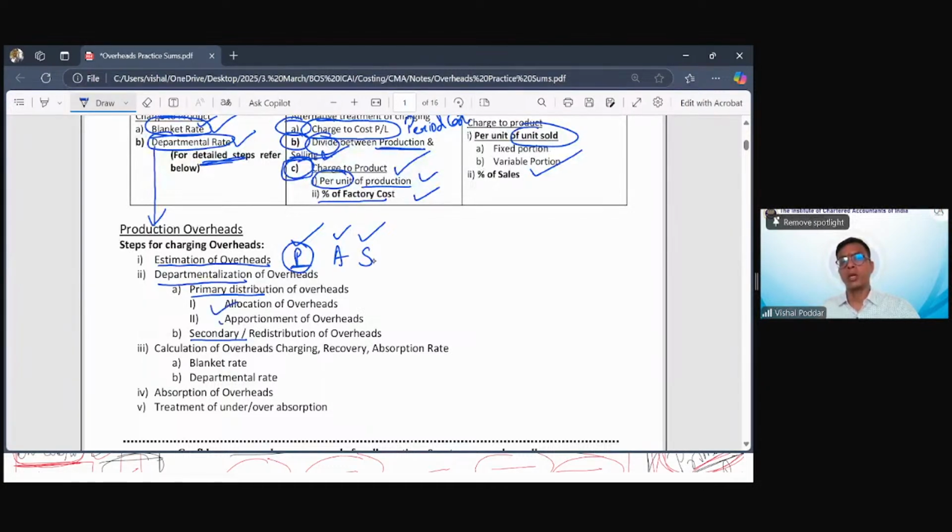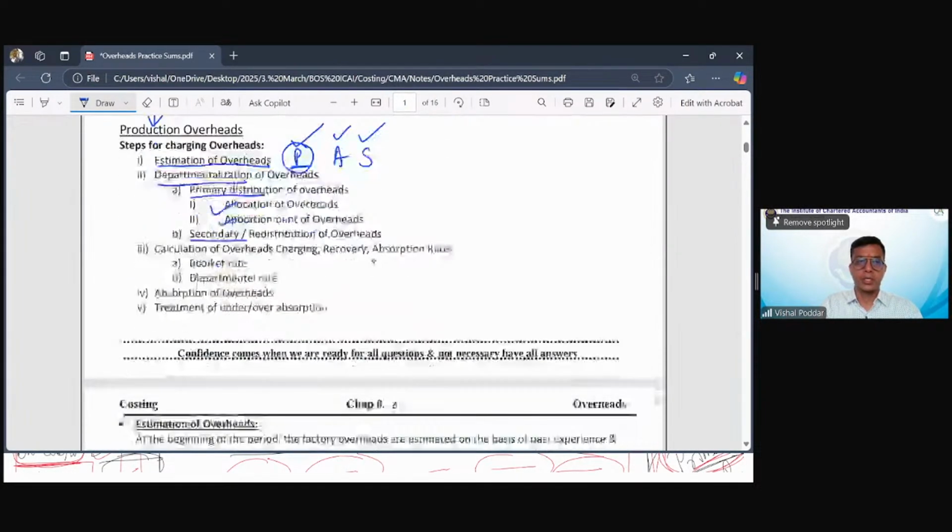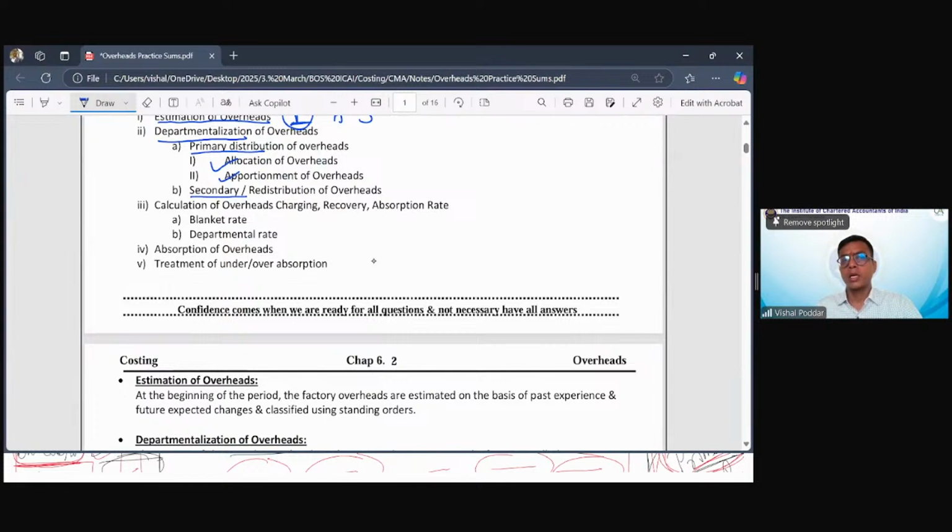In primary, allocation and apportionment, two methods. Then at the end of secondary distribution, what will happen? You will get the total of only production departments A, B, C. Now divide it by a suitable base so that you get the overhead recovery or charging rate. If you have found out a single rate without departmentalization, it will be called a single or blanket rate. Or if you have done all these steps, what you find out is your departmental rate. So whatever practical we solved in the previous class, that is up to this step.